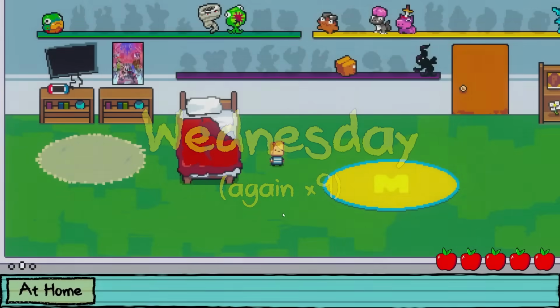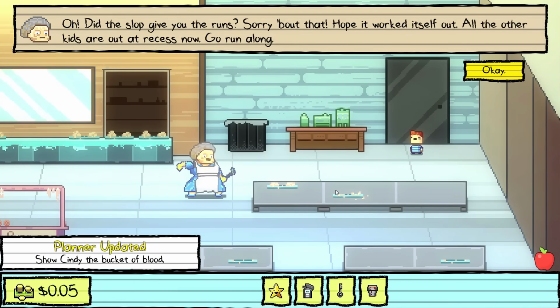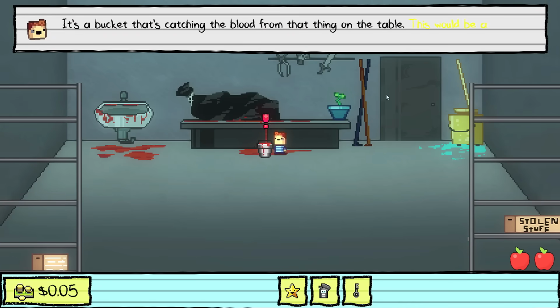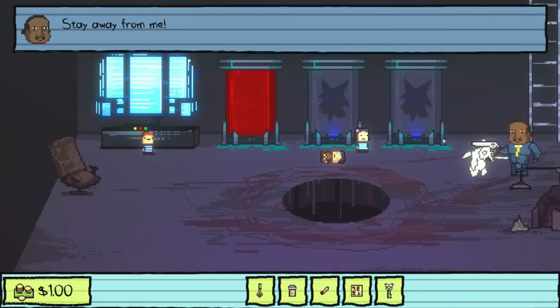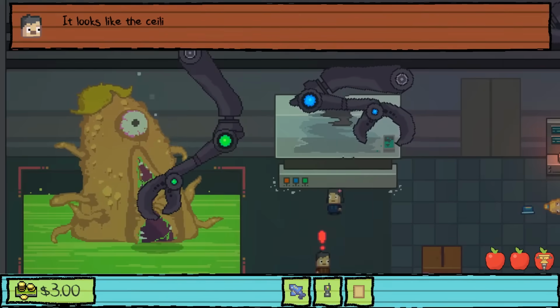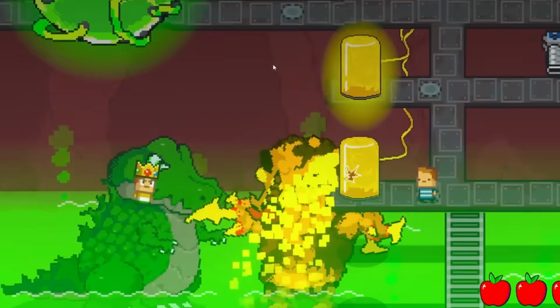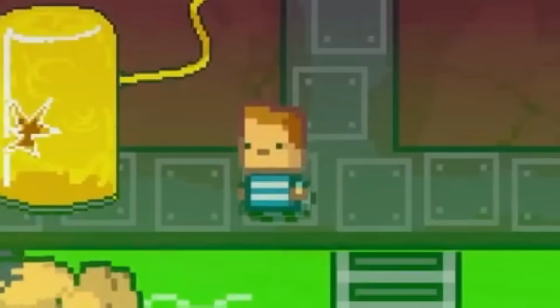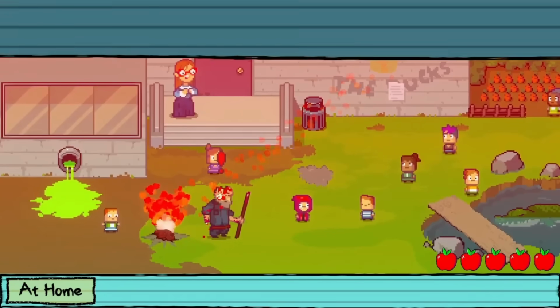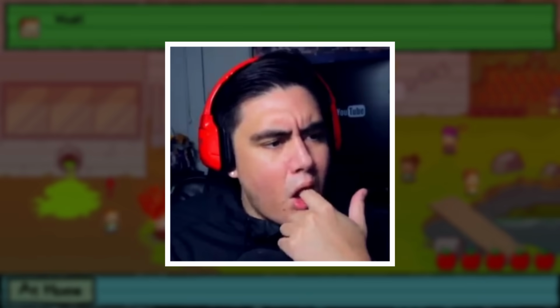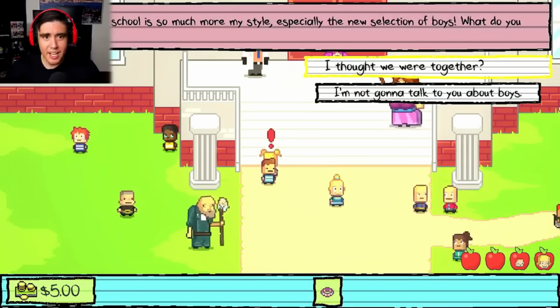In the game, we are in a time loop repeating the same day over and over again to complete different routes, helping certain people to try and figure out what really is going on with this school, which turns out to be mutant experiments, something which continues to be a theme in Kindergarten 2 and the recently released Kindergarten 3. However, something we never really learn about is what's with the time loop, and this is something I haven't really thought about up until when I was rewatching Cub Scouts playthroughs of Kindergarten 2 again, and realized...